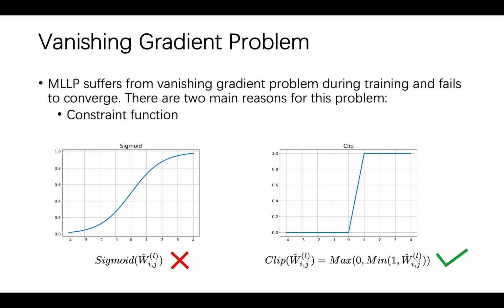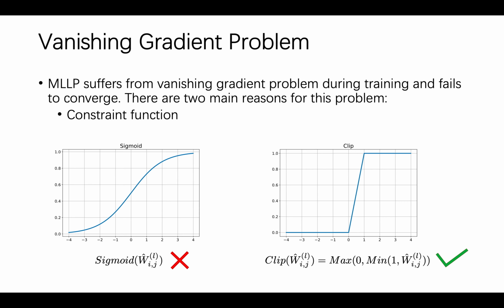Two reasons could cause the vanishing gradient problem. One is the constraint function. If we use the sigmoid function to restrict the weights, the derivative is close to 0 when sigmoid of wij is close to 0 or 1.